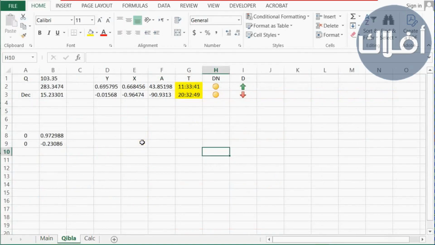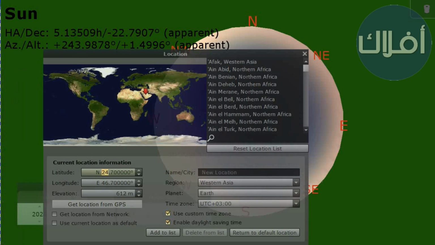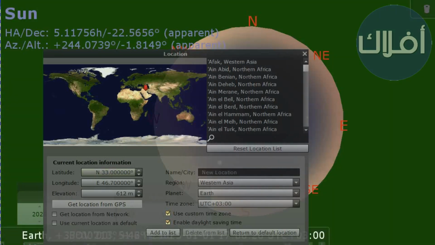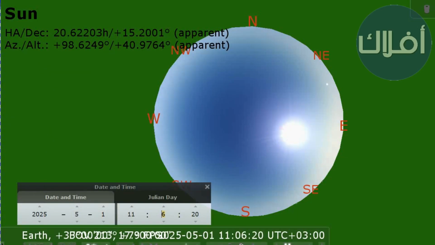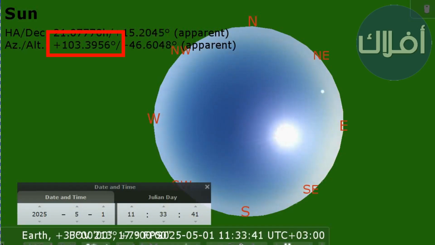Now we go to Stellarium and we set the location, latitude 33, longitude 7. We change the date to month 5, day 1. We set the time to 11:33:41. We know the sun angle is 103, which is the Qibla angle.